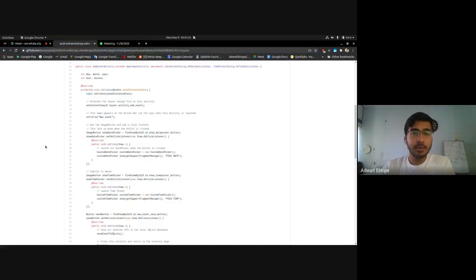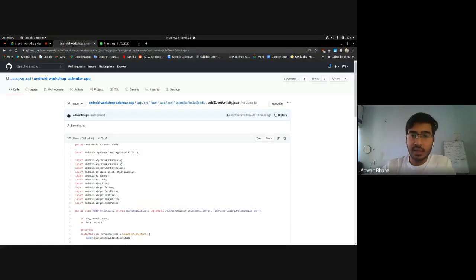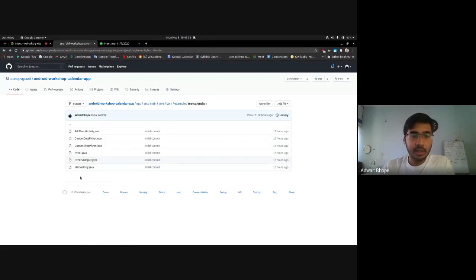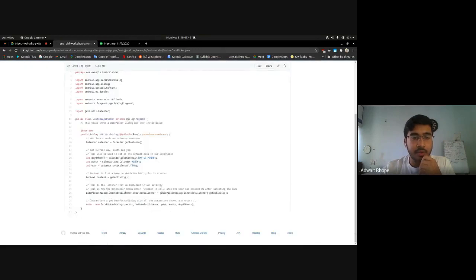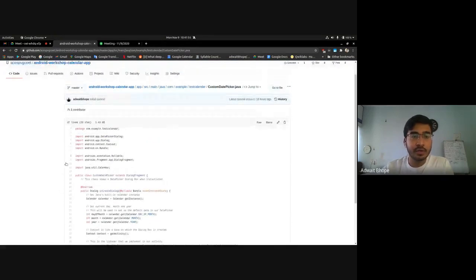Head over to the GitHub code. If you are in this add event activity, just press back and you'll see these different activities and these different files here. Okay, so just open custom date picker.java, and we're going to create this class right now. So this is a dialog box. You'll see how it looks when we create it.